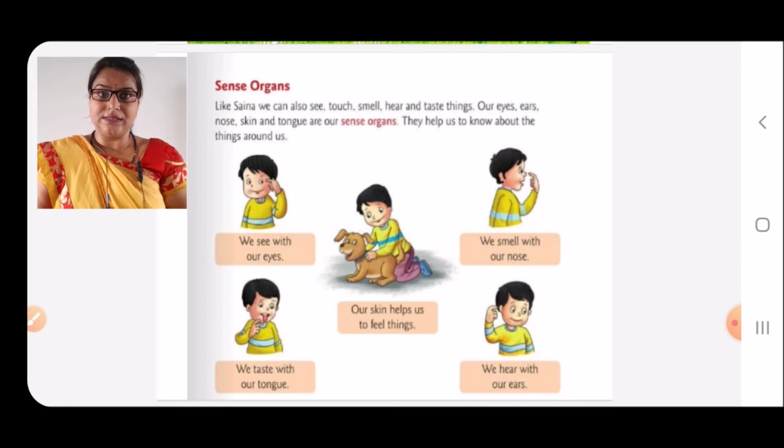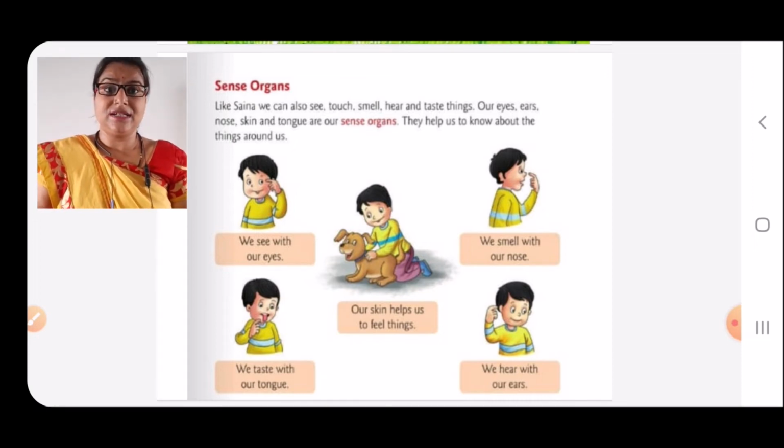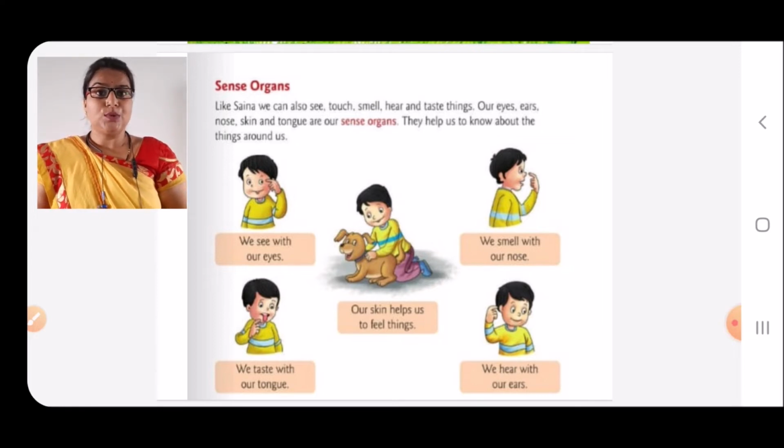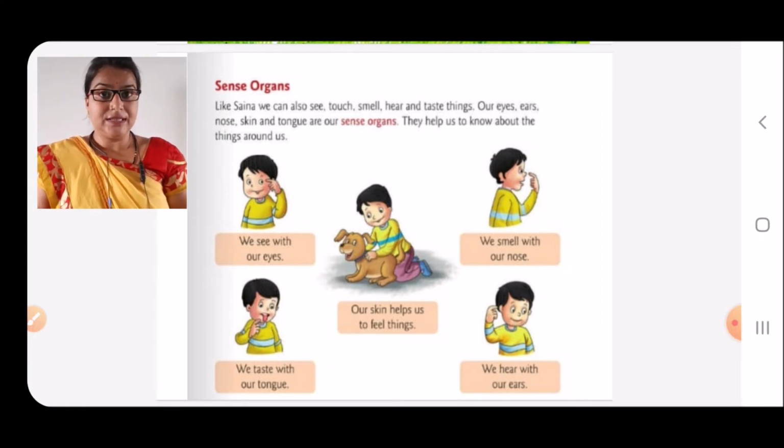Sense organs. First I will read, then you will repeat after me. Like Sina, we can also see, touch, smell, hear and taste things. Our eyes, ears, nose, skin and tongue are our sense organs.